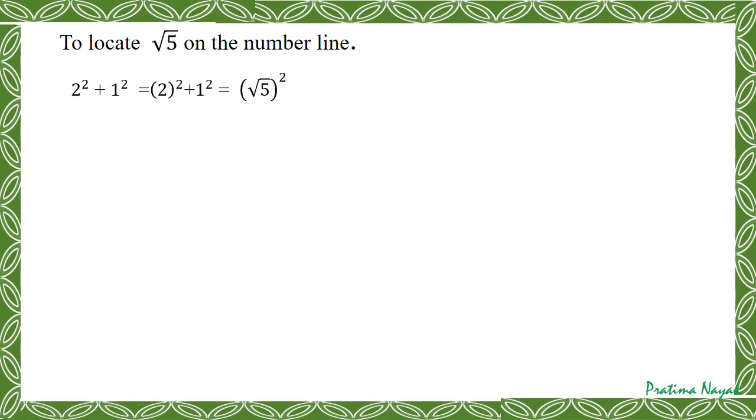Now how to make square root 5? Now we have understood. You can take 2 on one side, 1 on the other side. I will draw the 90 degrees. Then automatically the hypotenuse will be under root 5. So you can try yourself.